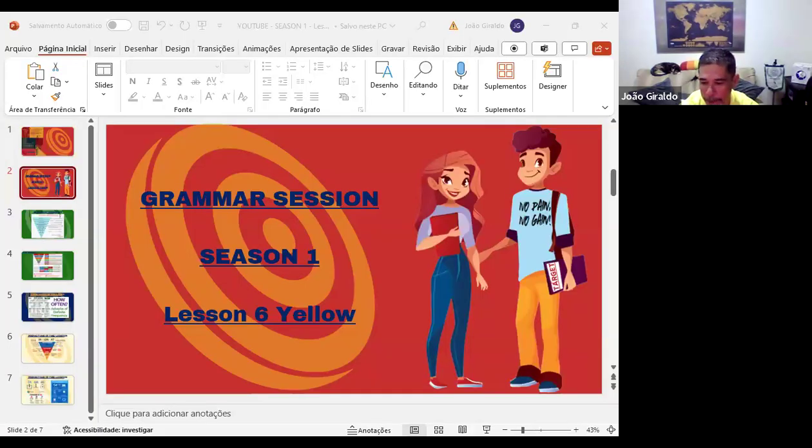Now, lesson 6, yellow, talking about the prepositions and adverbs of frequency. Very simple, very common to use, but important to understand some situations. Okay, so let's go. Let me show you what I have prepared here.